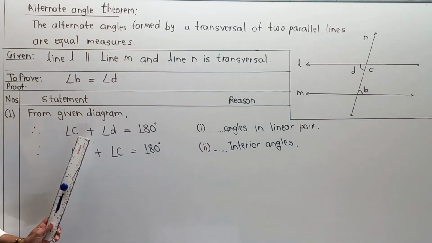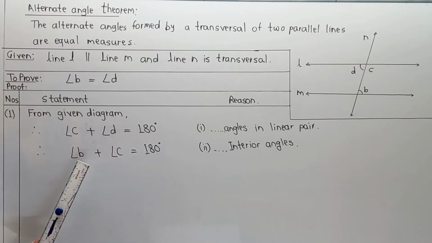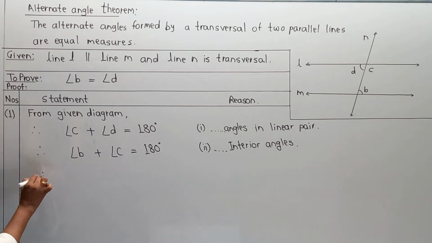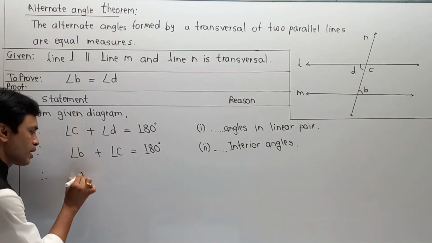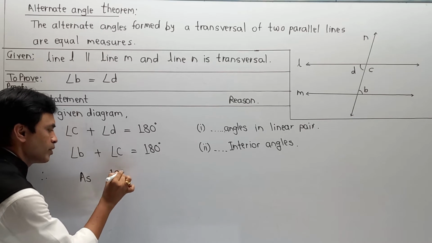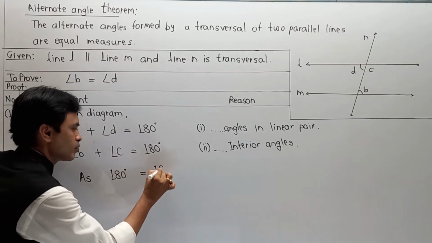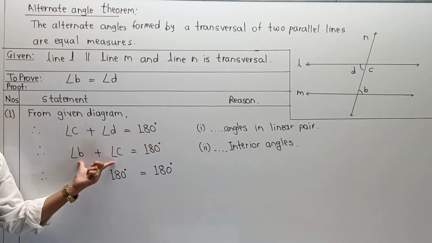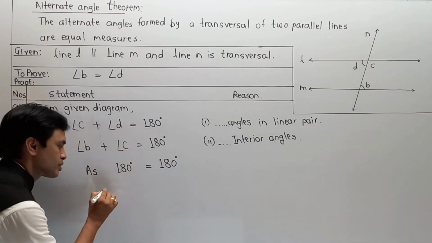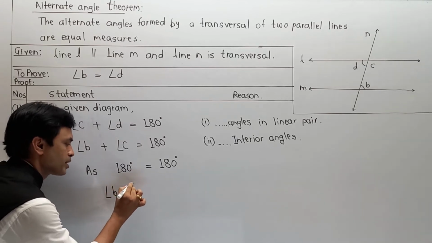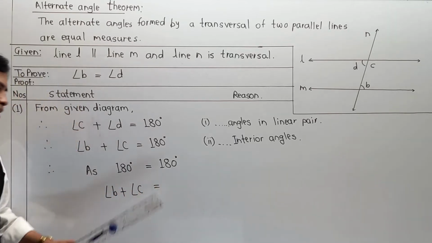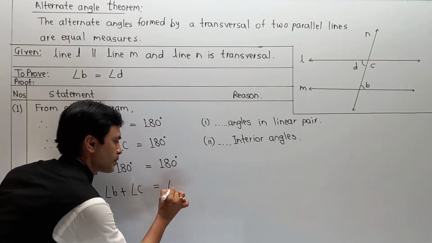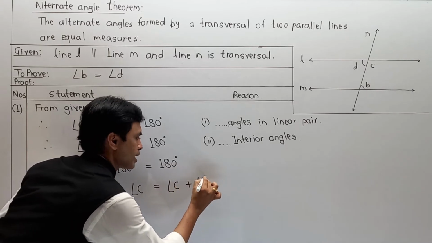Now we know that angle C plus angle D is 180 and angle B plus angle C is 180. Therefore, as 180 degrees is equal to 180 degrees, we can have 180 meaning angle B plus angle C. So I am going to write this part first: angle B plus angle C is equal to 180, and 180 is nothing but angle C plus angle D. So I am writing angle C plus angle D.